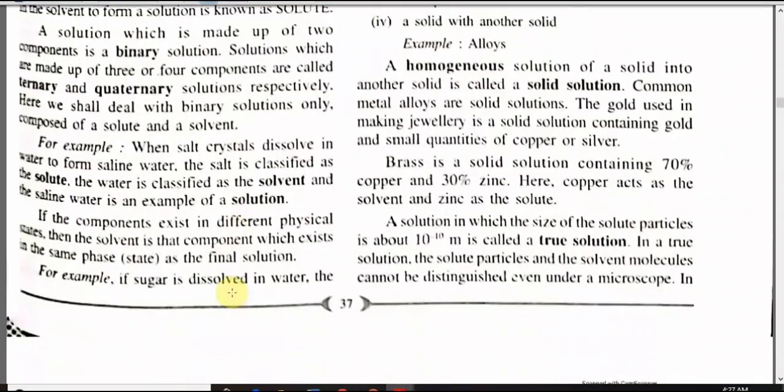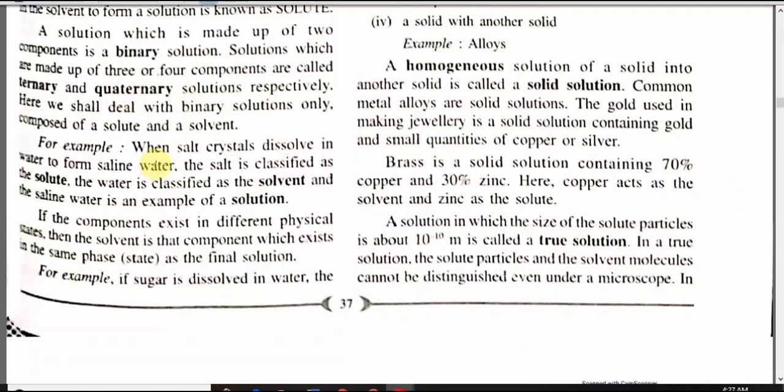So, we can say generally in a solution the solvent is present in a greater amount and the solute is present in lesser amount. A solution which is made up of only two types of components is a binary solution. Solutions which are made up of 3 or 4 components are called ternary or quaternary solutions respectively. In this chapter and in this class, we will focus our attention only on the binary solution. It means one solvent and one solute.